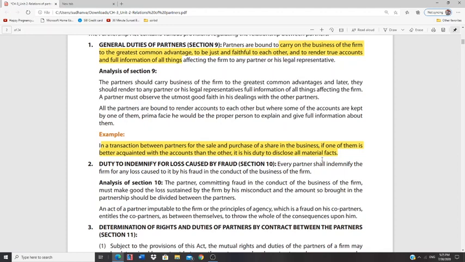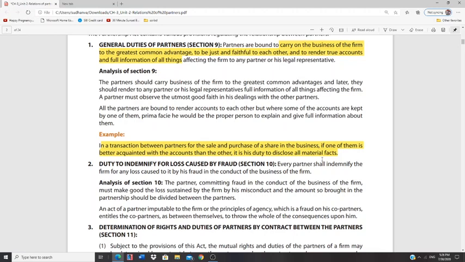Now A offered to buy B another ice cream. What is this called? Indemnification. Whatever loss was made on account of A, A promised to indemnify that loss to B. He made good the loss of B by purchasing another ice cream and giving it to him. That is called the duty to indemnify for loss caused by fraud.